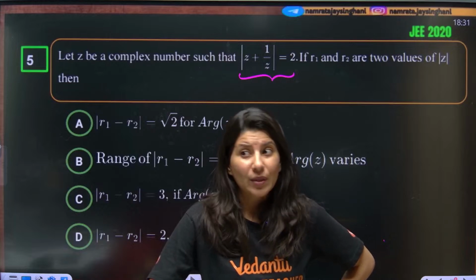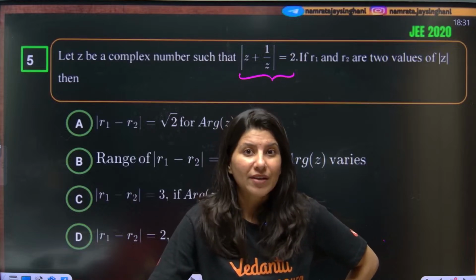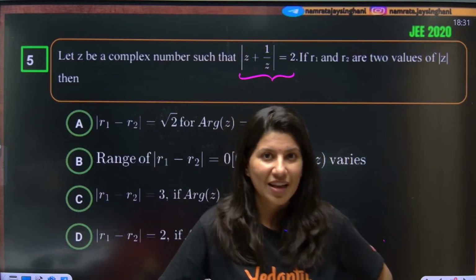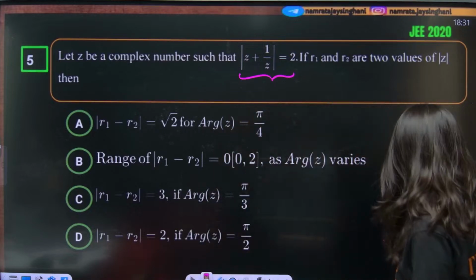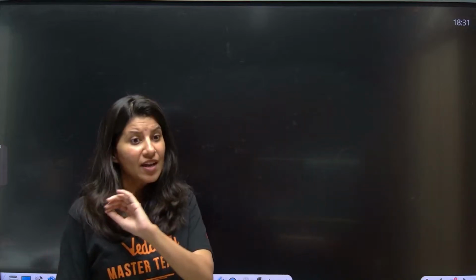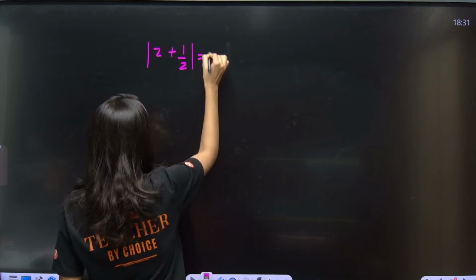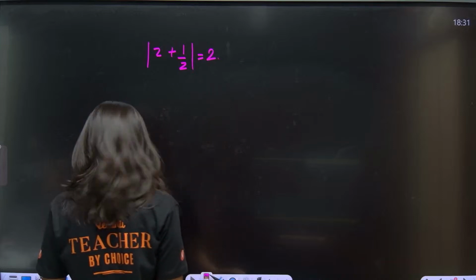If you think that Z equals X plus iota Y will help you in every equation, you are making a mistake. Hardly will you get any help from Z equals X plus iota Y. Let me be very clear. Now as per this question, mod of Z plus 1 by Z is equal to 2, correct? That's what they are saying.